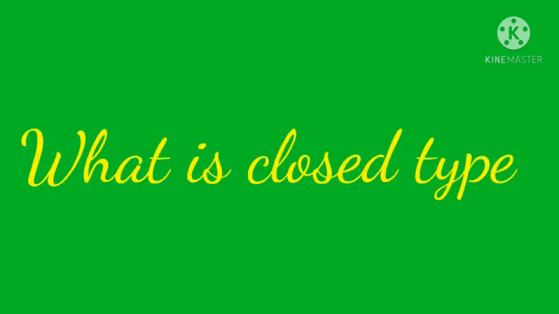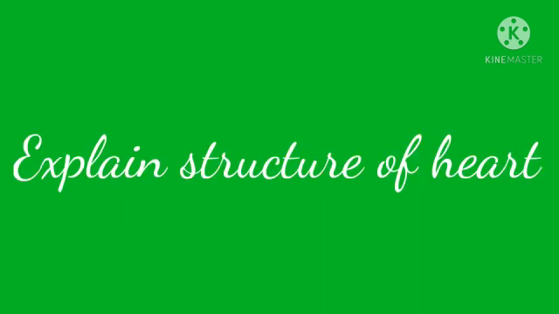What is meant by closed type? In closed type, the blood flows in a complete circuit around the body through specific blood vessels. The blood flows from arteries to veins through small blood vessels called capillaries. Explain structure of heart. Heart is a muscular pumping organ that pumps the blood into blood vessels. The human heart is situated between the lungs, slightly tilted toward the left and above the diaphragm in the thoracic cavity. The heart is made of specialized muscle called cardiac muscle.